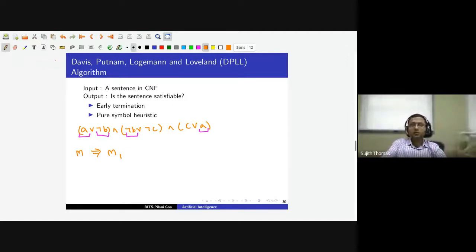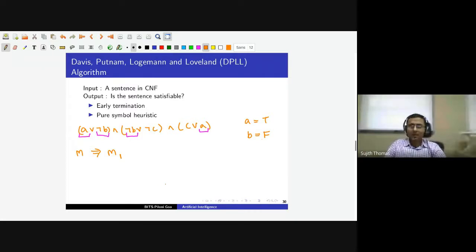For a pure symbol to be made true, we have to assign some value to the corresponding symbol. A appears as a positive literal throughout, so to make the pure symbol A true, we need to assign A is equal to true. Not B is also a pure symbol, so to make not B true, we have to assign false to symbol B.